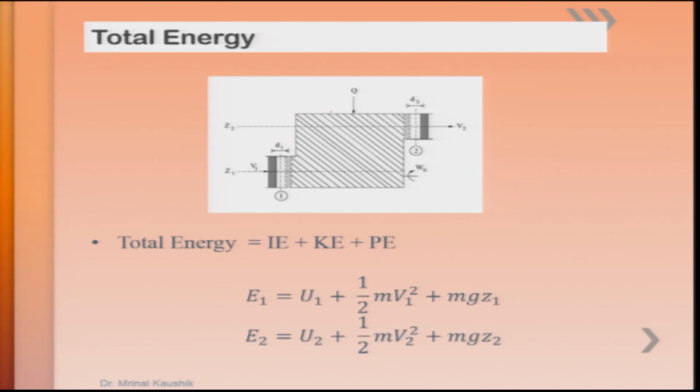Here is the system where some fluid is moving, and to analyze the situation we hypothetically assume a hypothetical piston in this cross section, where the fluid is entering at velocity v1. Let us say these are the two heights from the datum, z1 and z2, that is the mid plane. This fluid, which is entering here, comes out at section 2, where the velocity of the fluid coming out is v2.